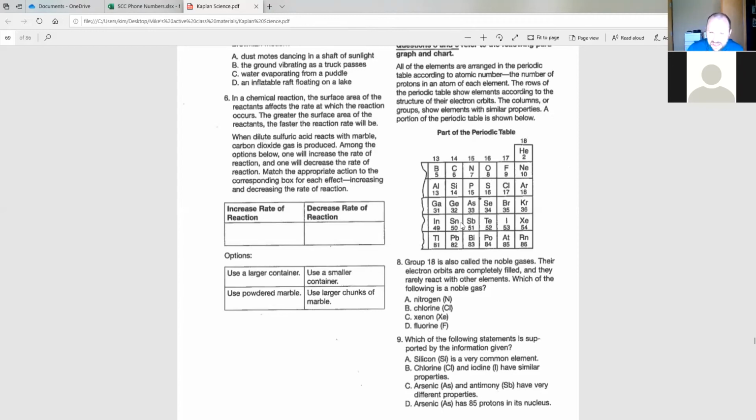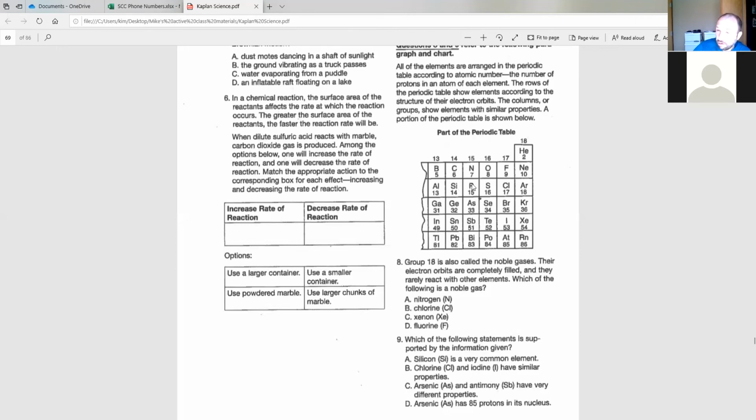Simple as that. So C, arsenic and antimony, they're in the same column. So they should have similar properties, correct? So C, arsenic and antimony have very different properties. False. Get rid of it. All right. Now we've got A, silicon is a very common element. B, chlorine and iodine have similar properties. All right, so here's silicon.